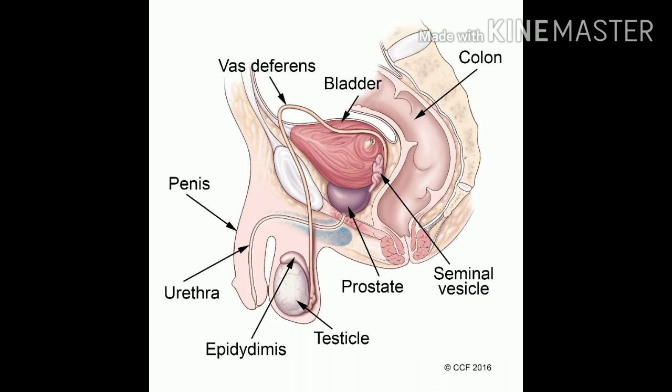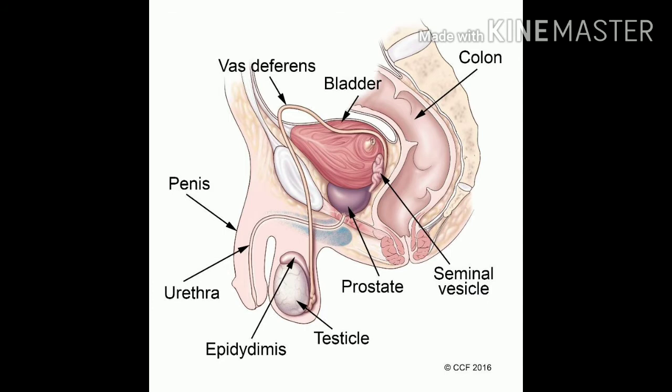The fourth organ in the male reproductive system is seminal vesicles. These are a pair of tubulated glands that release seminal plasma, which is viscous and alkaline. It nourishes the sperm and stimulates it. Next one is prostate gland. It is a single large gland and its secretion is thick, milky and alkaline, which provides mobility to the sperm. The secretions from seminal vesicle and prostate gland get mixed with sperm to form a sperm-carrying fluid called semen.